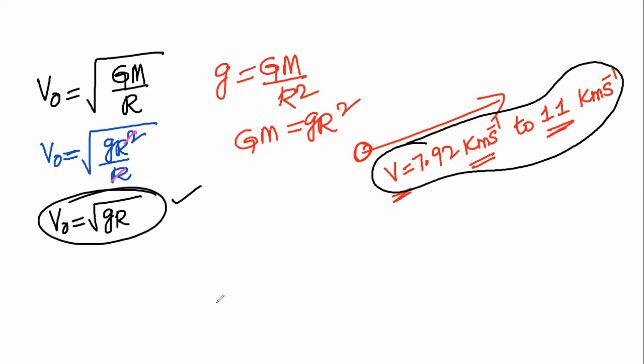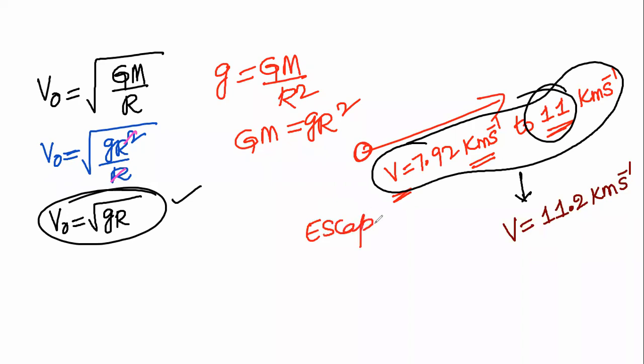So the velocity of the projection should be 7.92 kilometers per second to 11 kilometers per second. If the velocity of the projection is 11.2 kilometers per second, then the velocity is called the escape velocity.